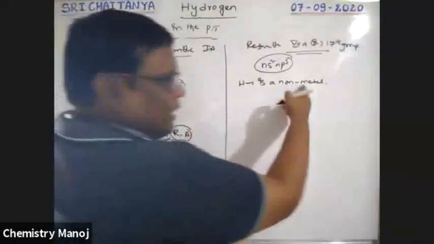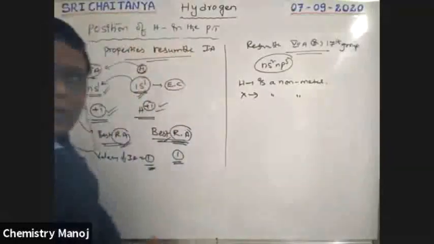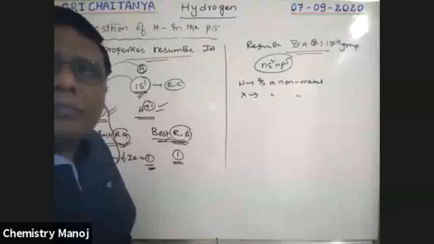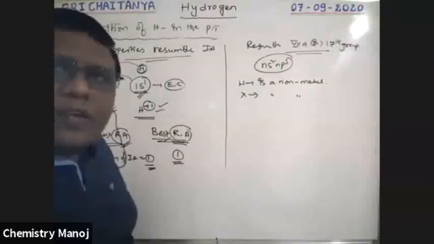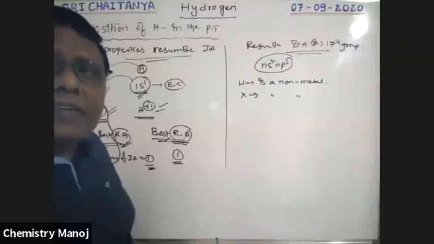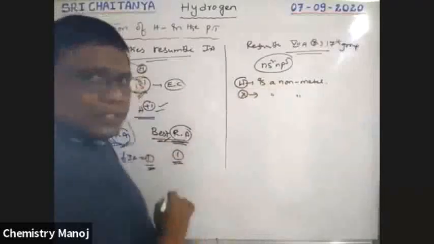But because hydrogen is a non-metal and halogen is also a non-metal, non-metallic properties explain the placement of hydrogen with halogens at 17th group elements. So both hydrogen and halogens are non-metals.